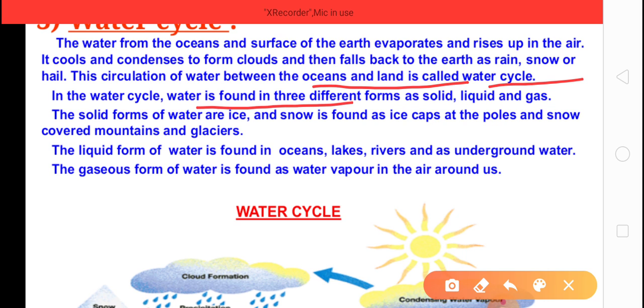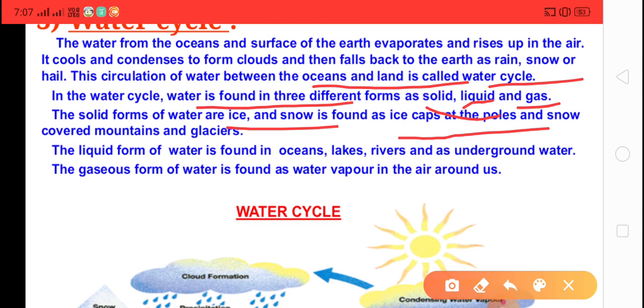So in the water cycle, water is found in three different forms: solid, liquid and gas. The solid form of water, ice and snow, is found as the ice caps at the poles and snow covering mountains and glaciers.